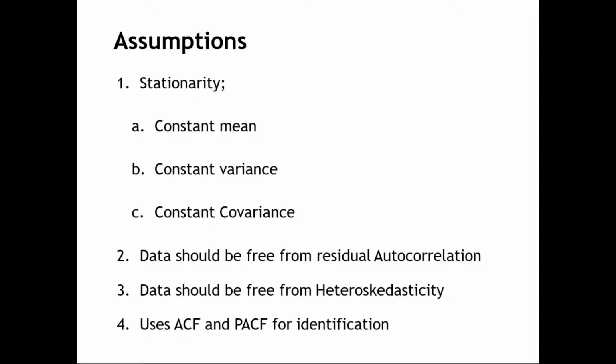But there must be autocorrelation in the series. The past value must have some information to convey. Otherwise, you will not use ARIMA at all. Autocorrelation in the data is necessary, but autocorrelation in residuals is not required. Autocorrelation means the present is influenced by the past, or the present has a significant association with past values. If there is no such association, then you will not be able to use ARIMA, because ARIMA is a univariate model which uses its own lagged values for predicting its own future values.